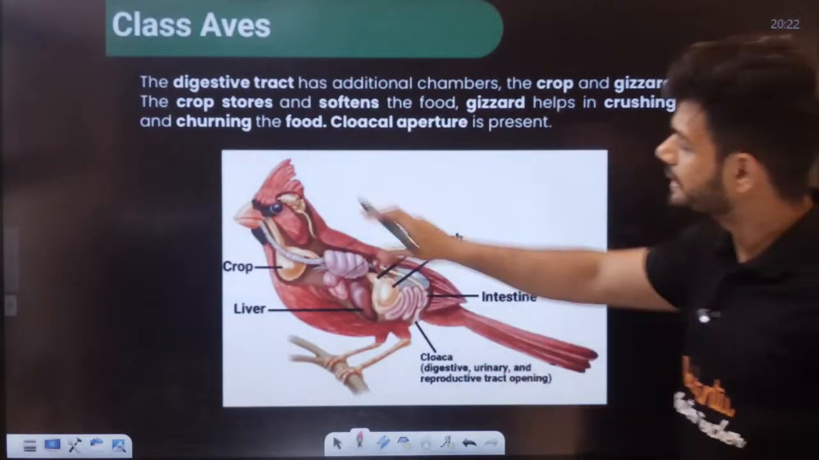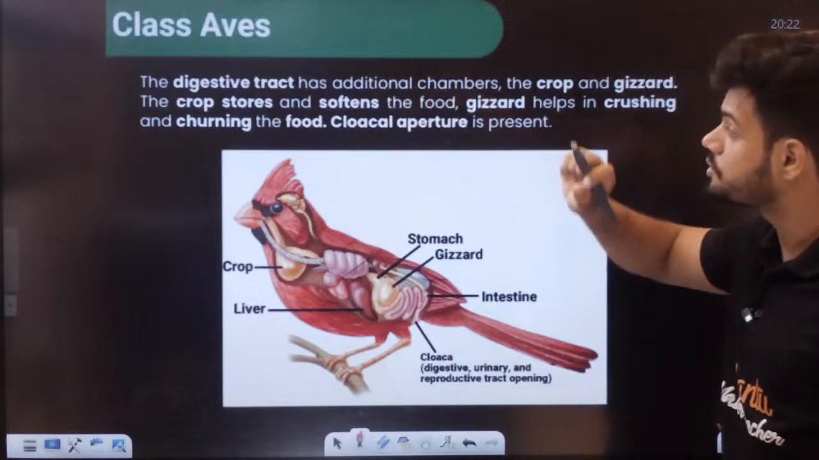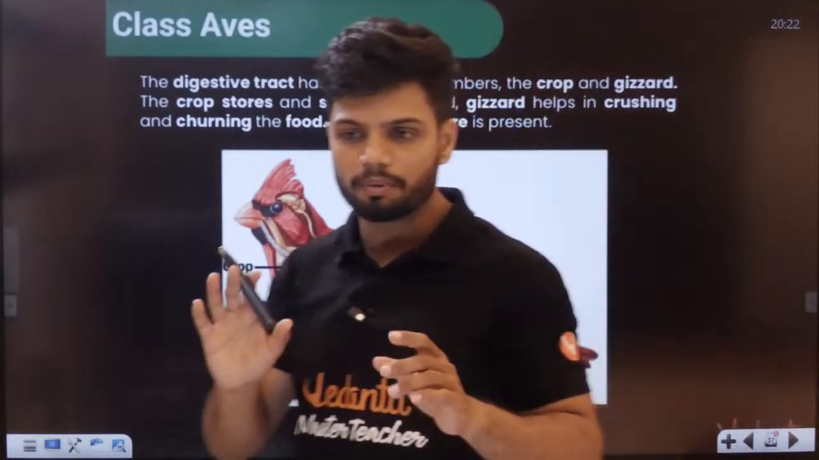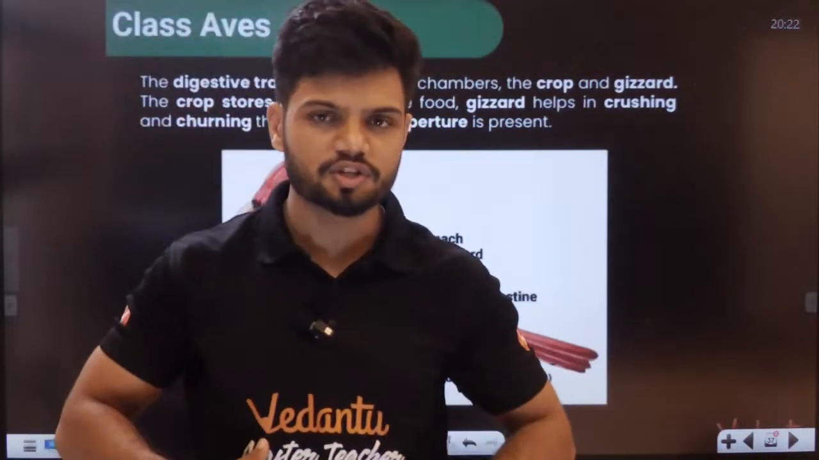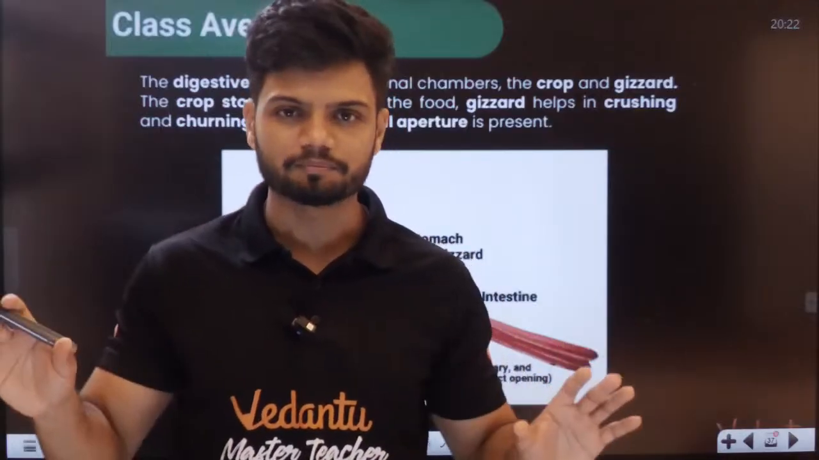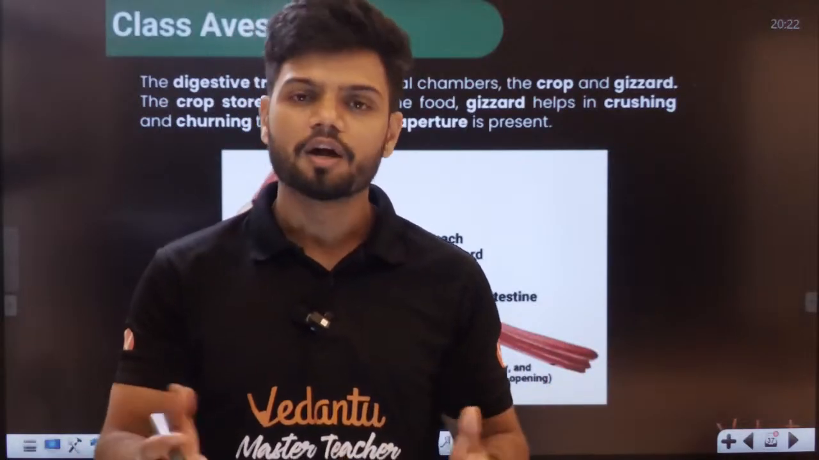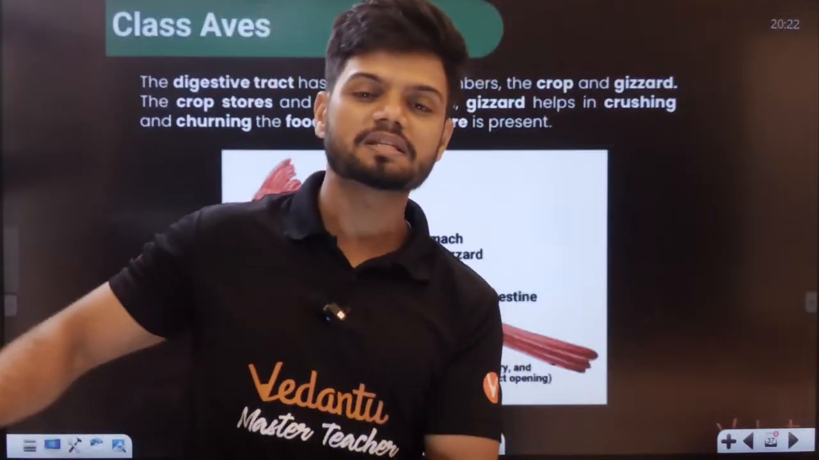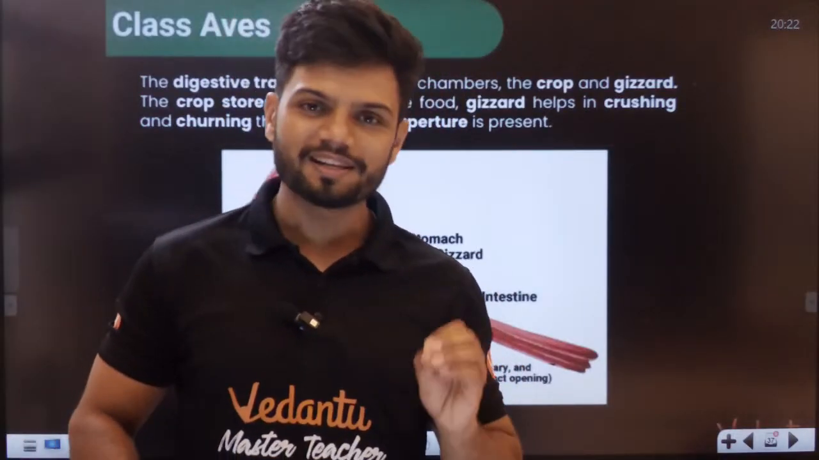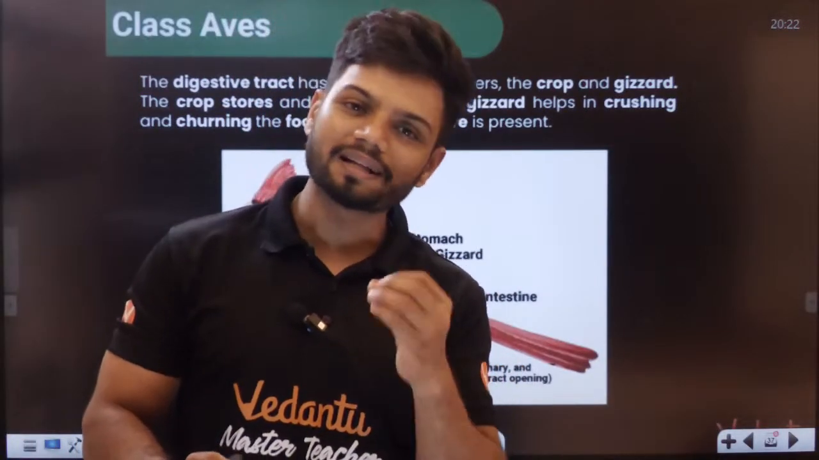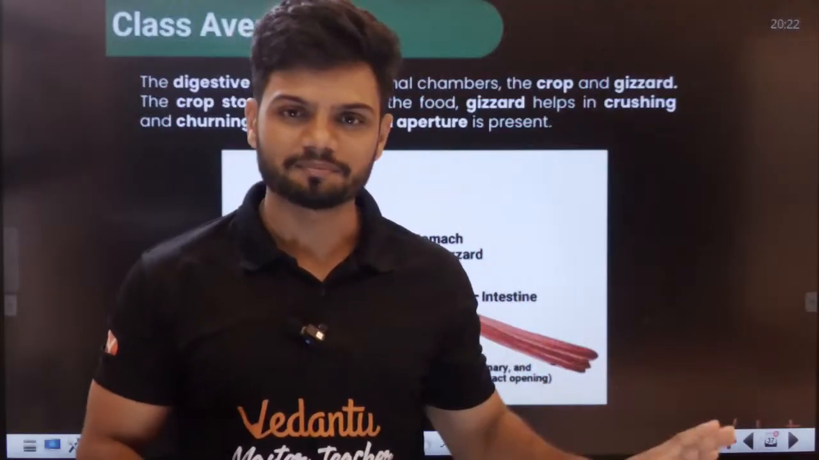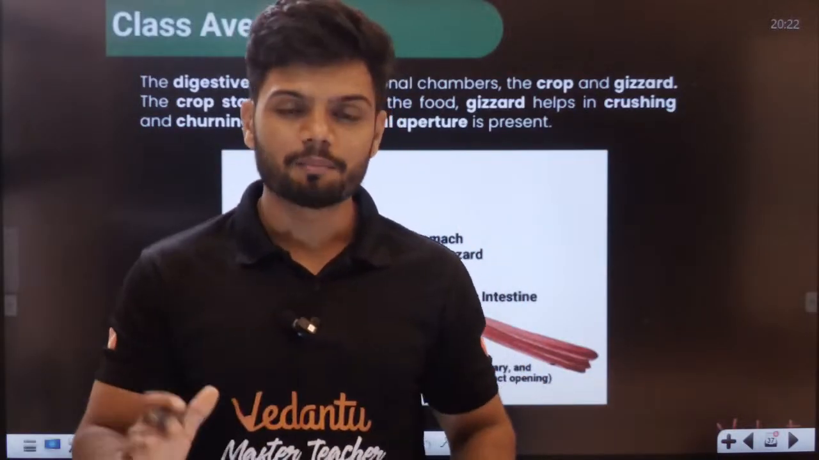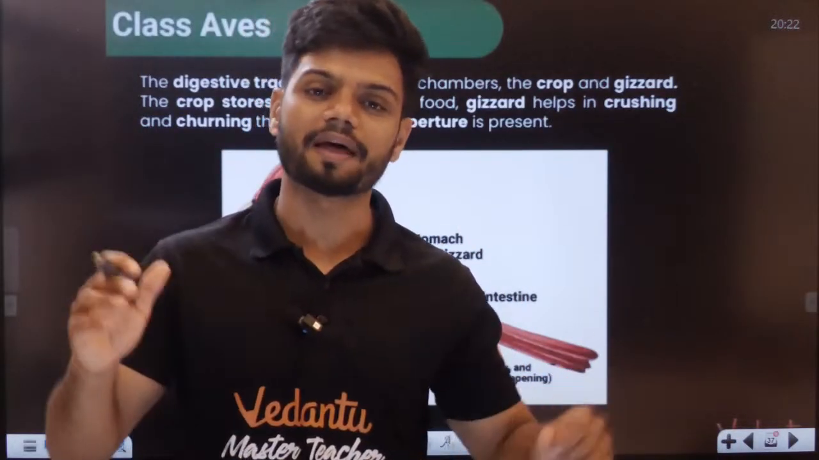Now, the digestive tract has additional chambers. Why? Students, if you are a bird, you need a lot of energy, right? You need a lot of energy for flying. If you need a lot of energy for flying, you need to digest the food very fast. Keep eating, keep excreting from below, right? That is why our birds eat a lot and pass it out of the body quickly. Their digestion happens very fast because they need a lot of energy for flying.